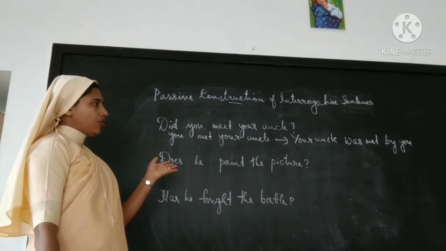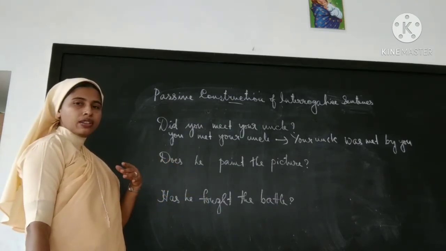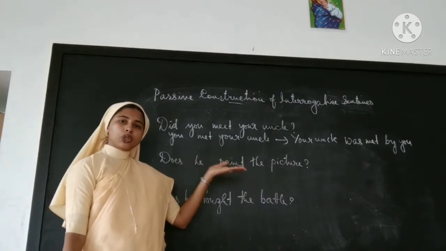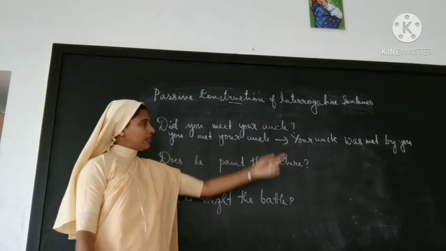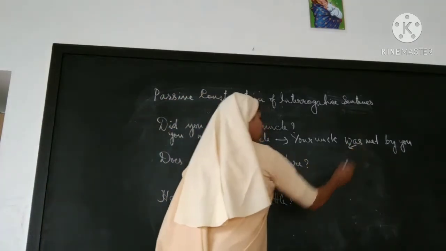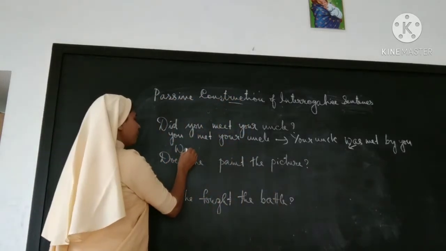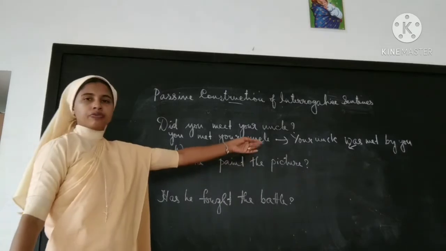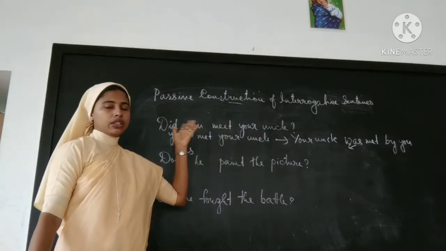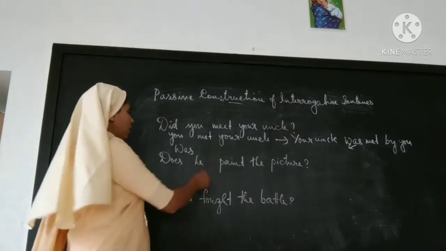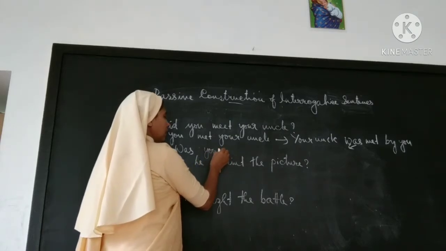If you want to change it into a question, what should be done? The auxiliary should be taken first. So we'll take was first. Then the same thing that we do in interrogative sentences.